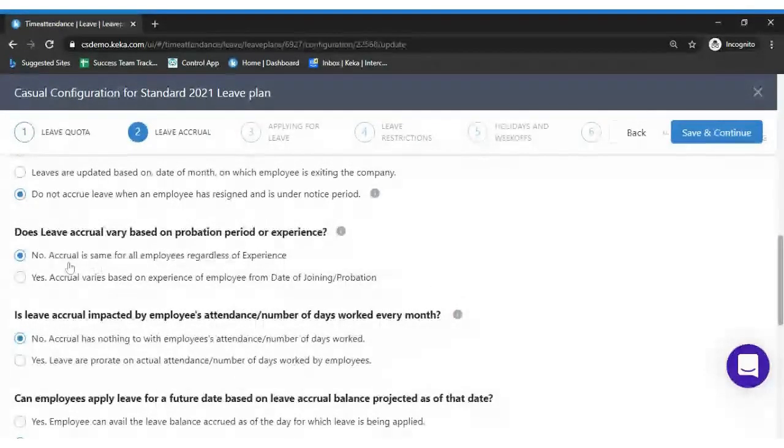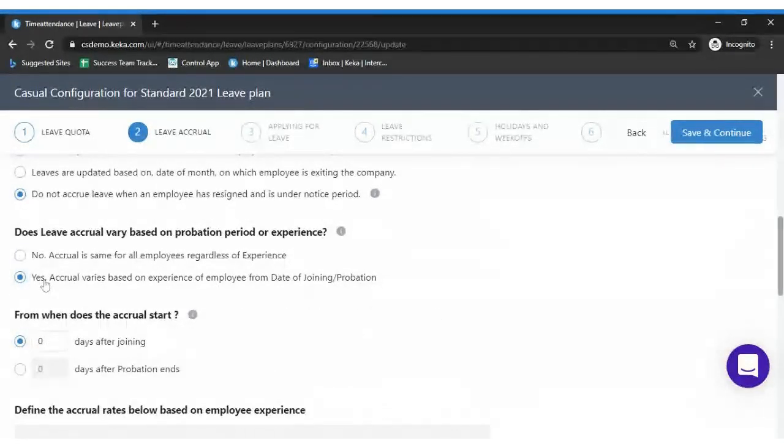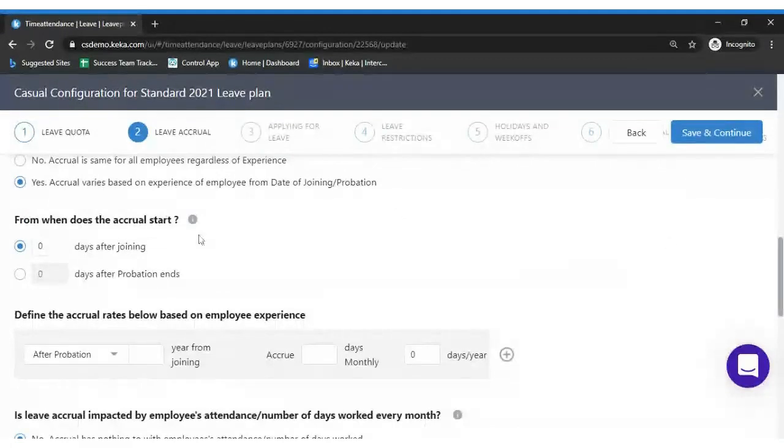If the accrual is the same for all employees regardless of their experience, select no. In case you want to calculate based upon the experience and date of joining, you can also manage the settings. So from when does the accrual start? In case you want to start the accrual once the employee completes the probation period, you can also select that by selecting the second option, which is 0 days after the probation ends.